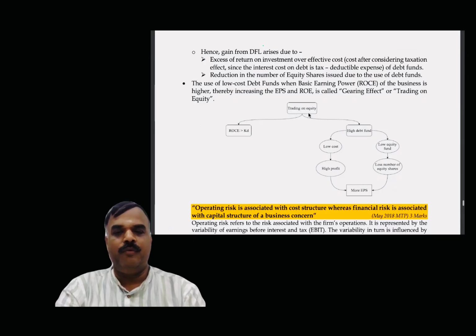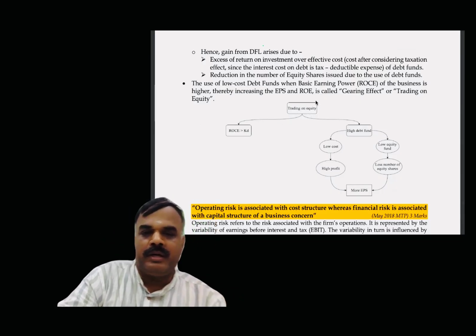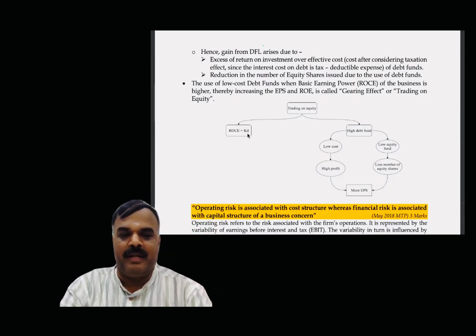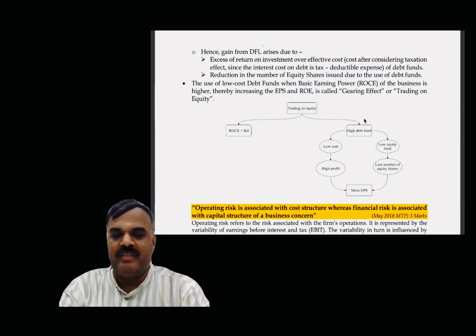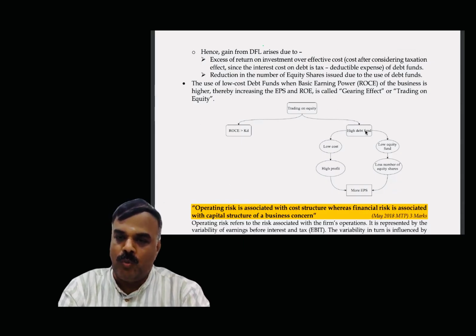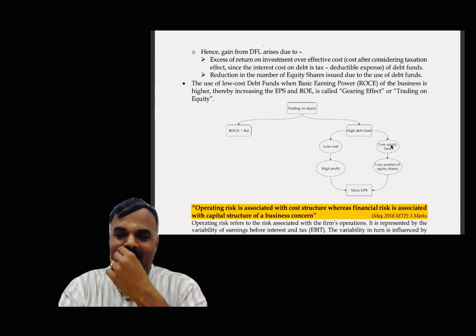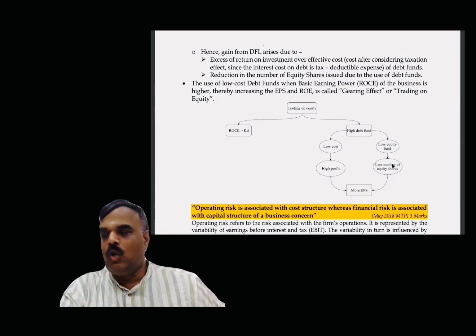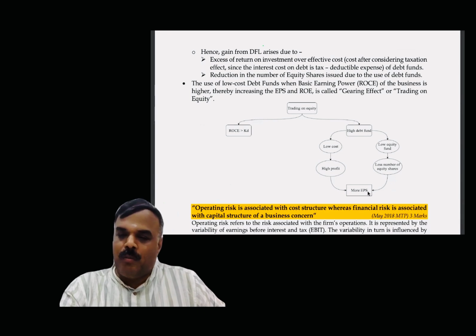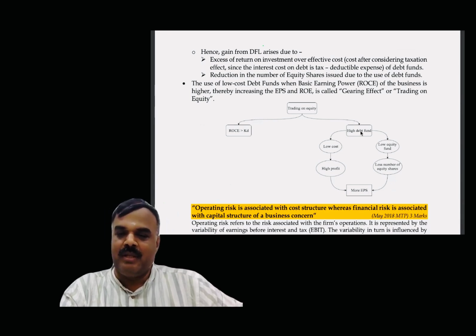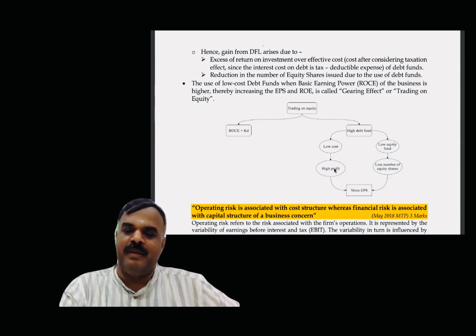The chart may help you. Trading on equity arises only in case of return on capital employed greater than KD. In this circumstance, I can depend more on debt fund. More debt fund leads to low equity fund. Low equity fund leads to a low number of equity shares. A low number of equity shares leads to more EPS, increasing EPS. More debt fund means cost of the company will be less. Cost of the company less means profit will be high.